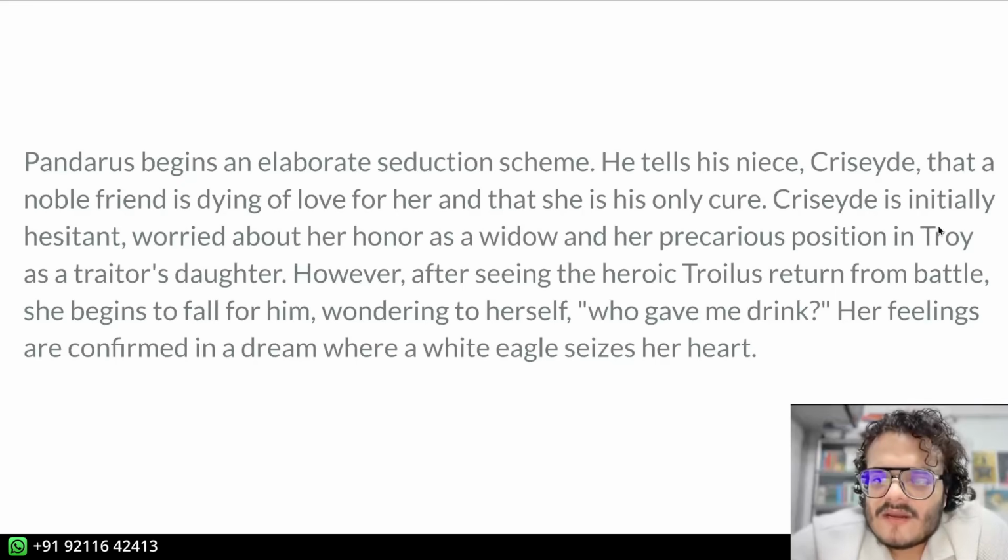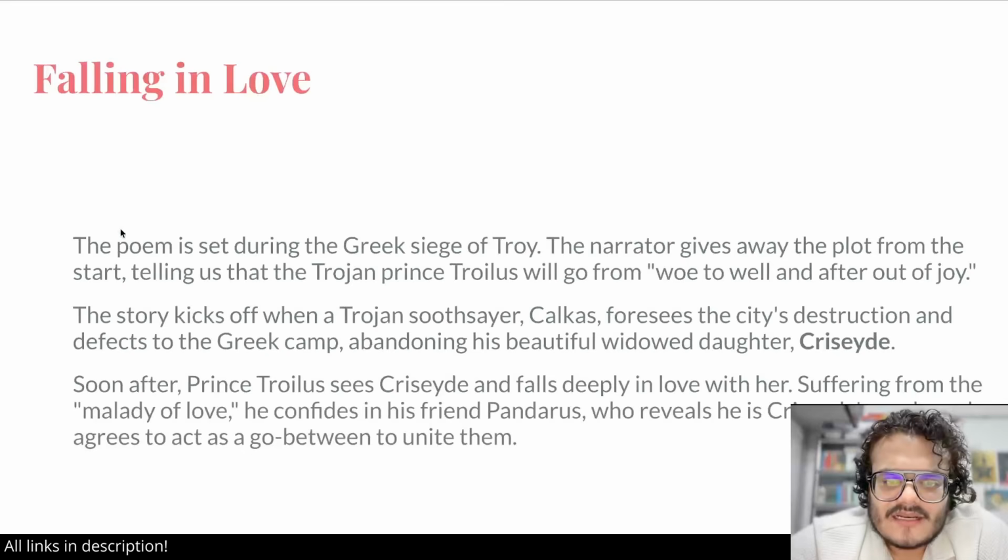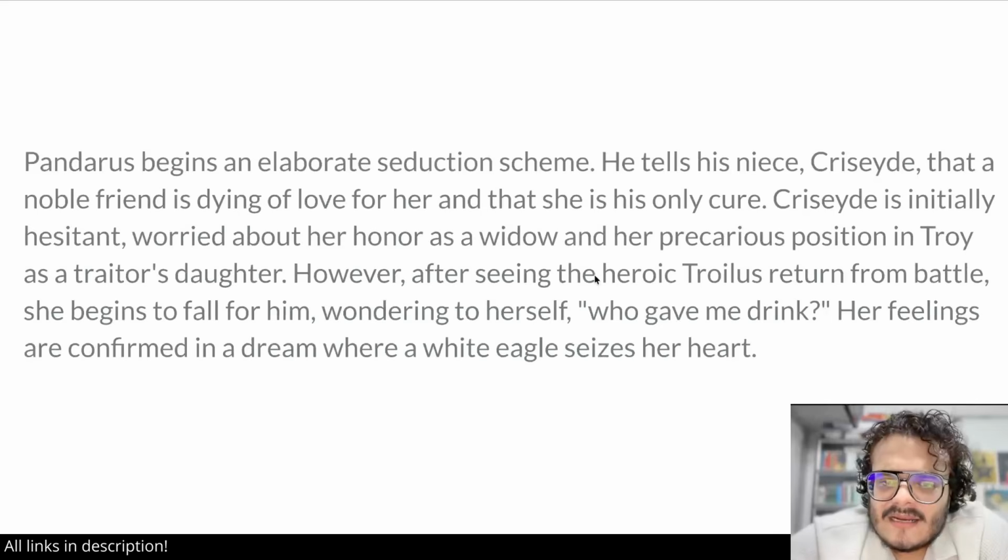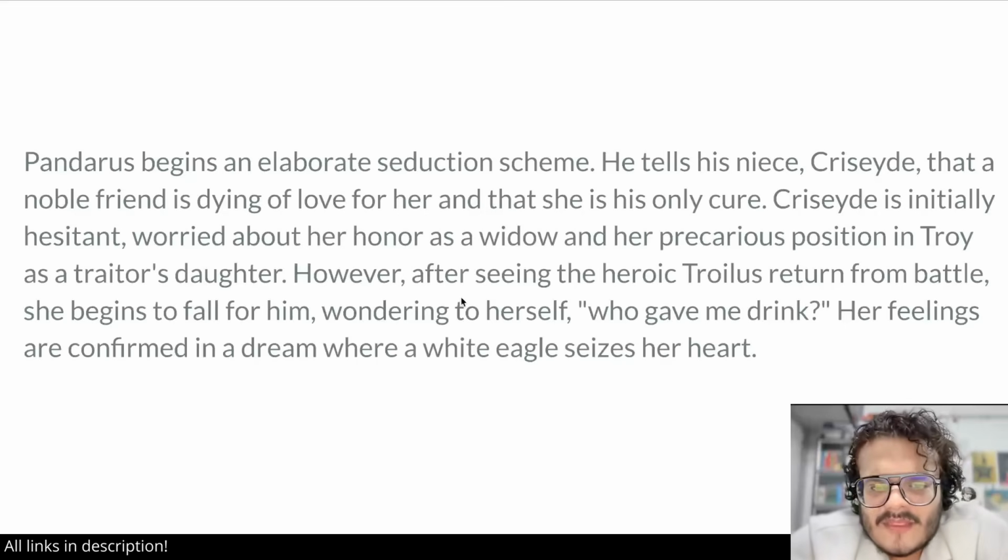And she is also worried about her position in Troy as a traitor's daughter, right? Her father Calchas, you see, left the city, and she thinks that if she is dishonorable as a widow, that could also cause her more harm.